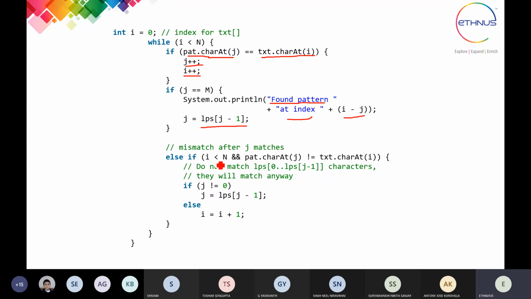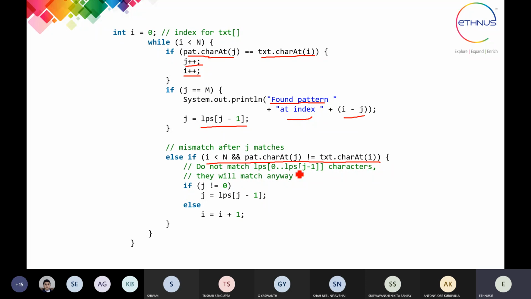So after that, when you reach the end of your pattern, and if there is nothing left in the text area, then you have to come out of the loop. This is the last point, where you find that your text area is also finished, but your pattern is still there.